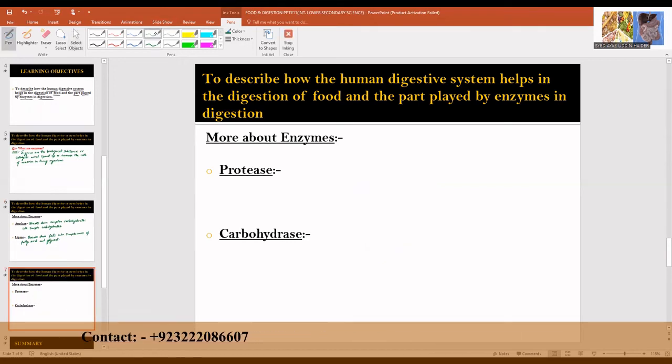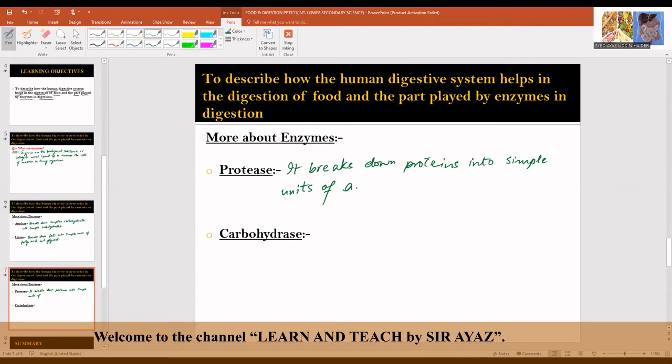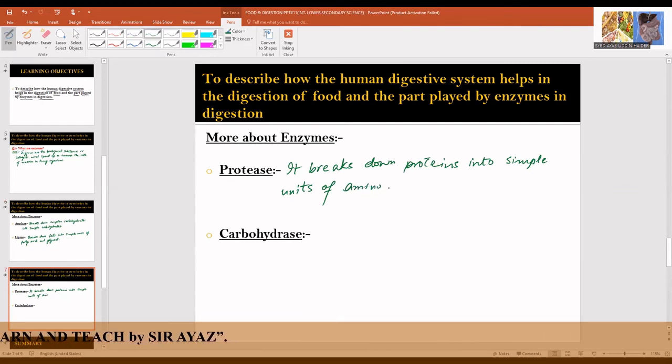Protease. Protease breaks down proteins into simple units of amino acids. It breaks down proteins into simple units of amino acids.